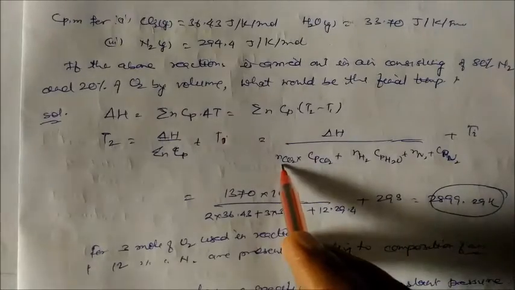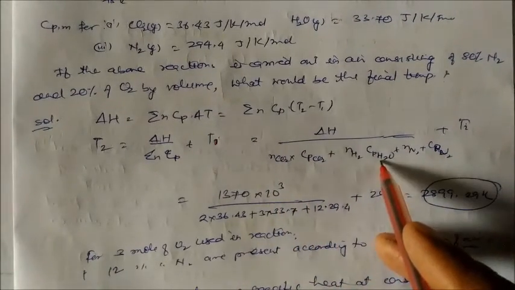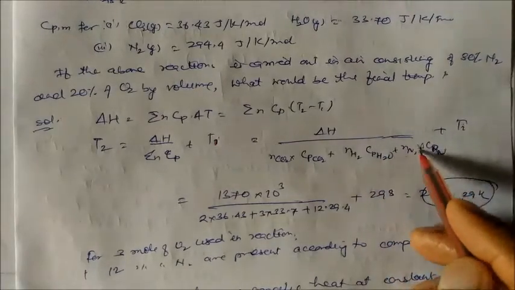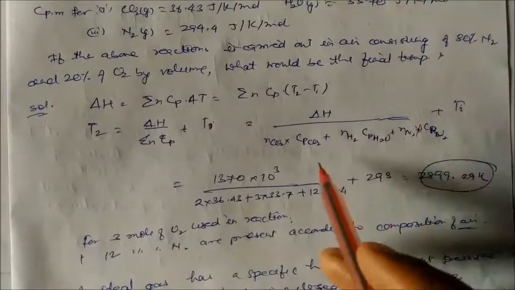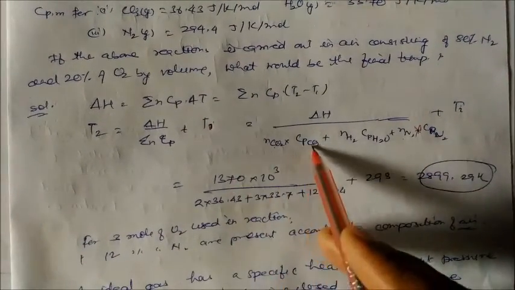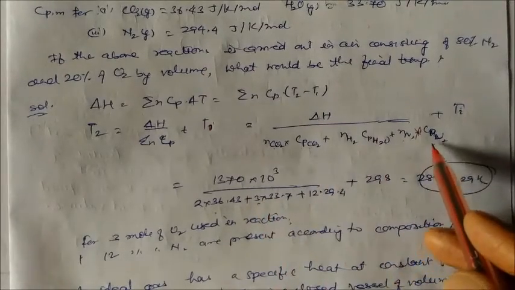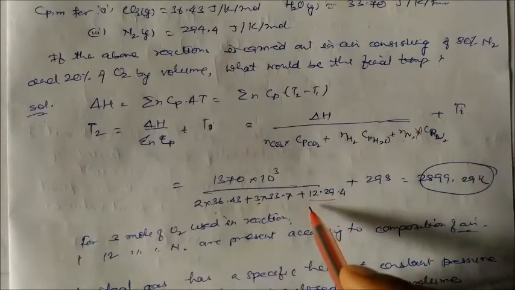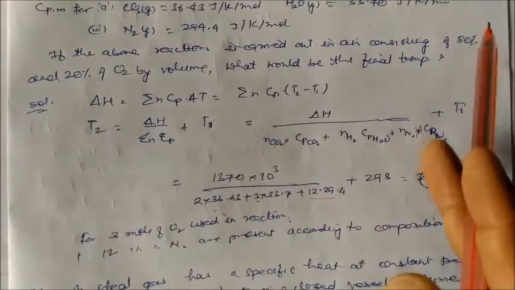So moles of carbon dioxide into the heat capacity of carbon dioxide, moles of water into the heat capacity of water, and moles of nitrogen into the heat capacity of nitrogen. So moles will be given. Moles of carbon dioxide is 2 moles, water is 3 moles, and nitrogen is 12 moles, because if oxygen is 20%, then nitrogen is 80%.